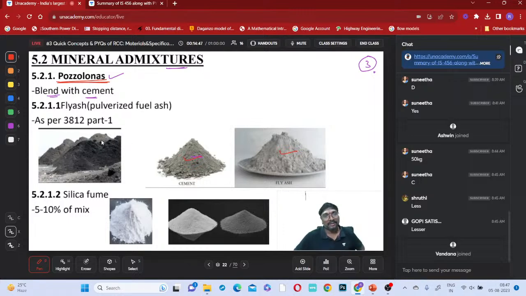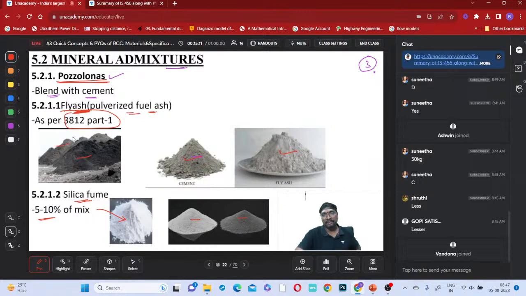Now what are the different types of mineral admixtures you have? One is fly ash, pulverized fuel ash. The second one is silica fume. This fly ash should be selected as per which code? IS 3812 part 1. For silica fume, 5 to 10% of the mix only we have to go for. This is your silica fume, and that is your fly ash.